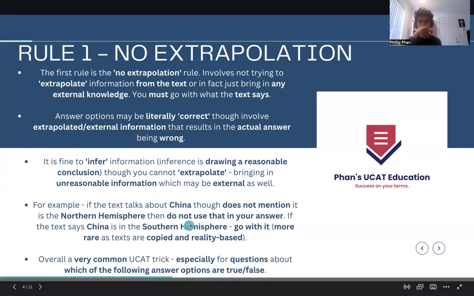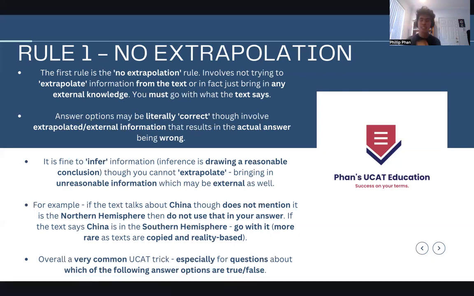The example I want to give is this: say the text talks about China, and the text does not mention that it's in the Northern Hemisphere. That means you cannot use that in your answer. If an answer option says China is a country in the Northern Hemisphere, even though you personally know it's correct, it does not mean you can choose that answer option, because you didn't get that information from the text.